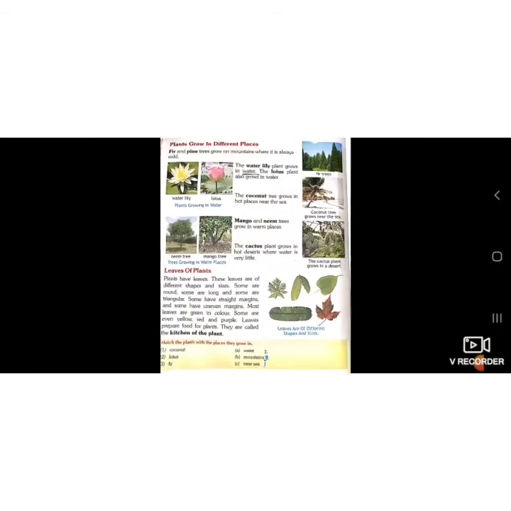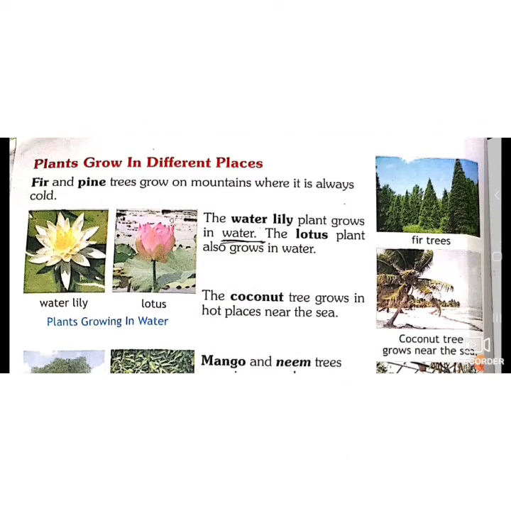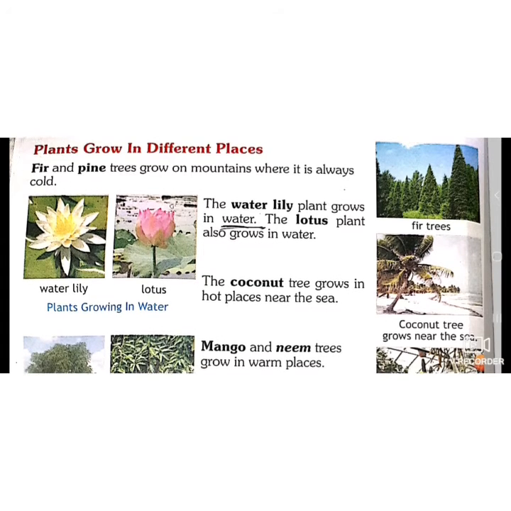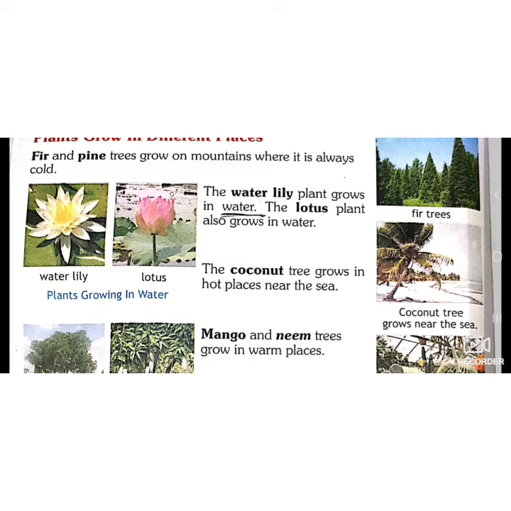Now we are moving to our next page. Plants grow in different places. Yes, different plants grow in different places. Have you seen fir or pine trees when you went to a hilly area? Yes, they grow on mountains. They are conical in shape so that when snowfall happens, the snow slides off easily. So they grow on mountains only, where it is always cold. Their leaves are also needle-like.